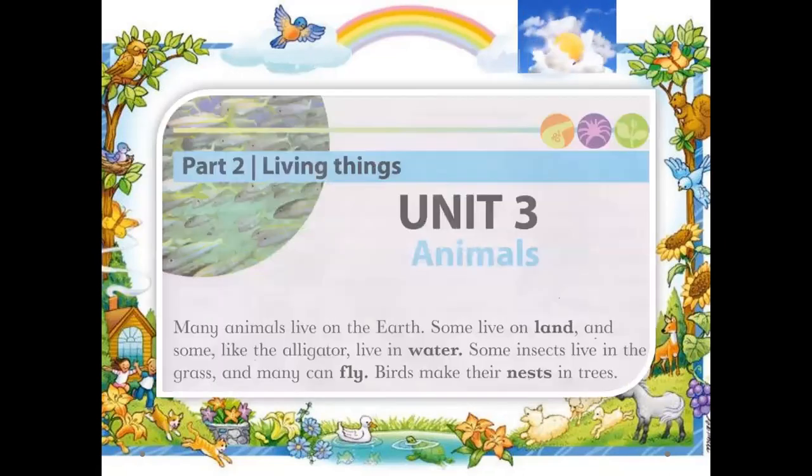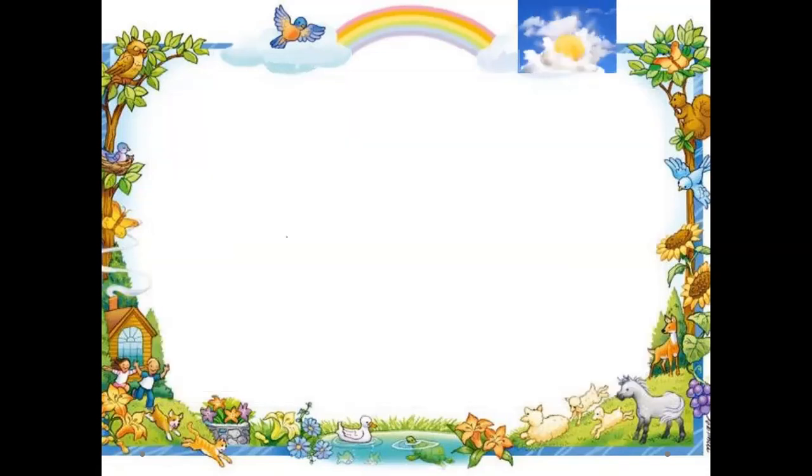So this is chapter number 3, animals. We will study chapter number 3, animals, today. Let's have a short look at the reading, then we will explain. Many animals live on the earth, some live on land, and some, like alligators, live in water. Some insects live in grass, and many can fly. Birds make their nests in trees. So in these slides, we study three kinds of animals and their lifestyle, how they live. One by one, I will discuss it here.